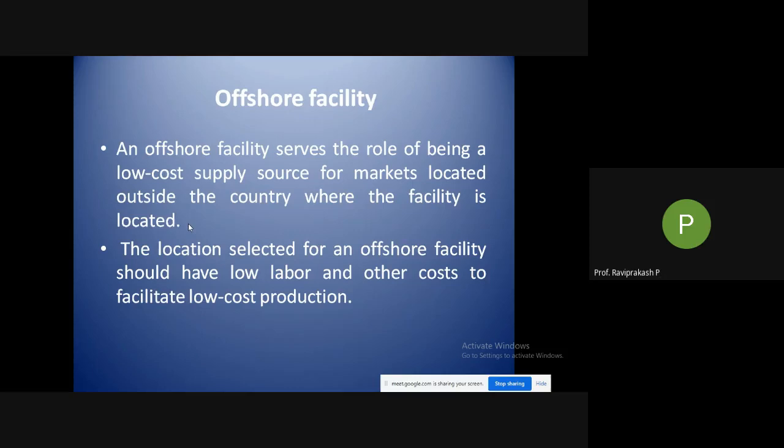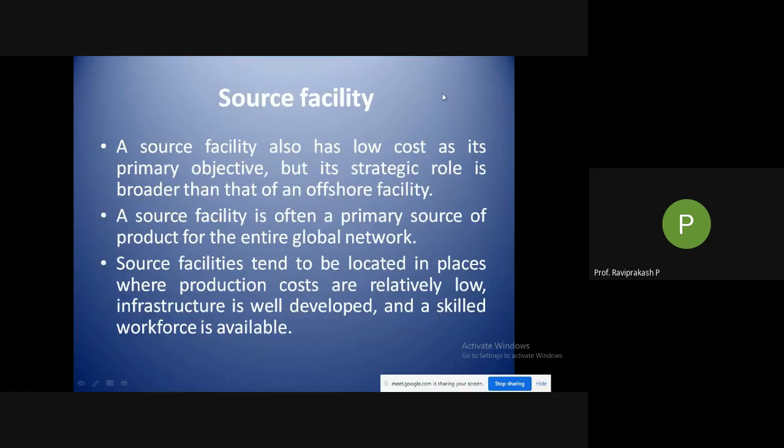Even in Afghanistan there are many facilities because of cheap labor. If you pay them a little, they are ready to work. Even in China, Malaysia, Indonesia, all these South Asian or Asian countries are very cheap in labor, because of various reasons. One of the reasons would be population as well. There are many people who are ready to work for less. The location selected for an offshore facility should have low labor and other costs to facilitate low cost production. So this is my offshore facility. Then comes source facility. So what is a source facility?